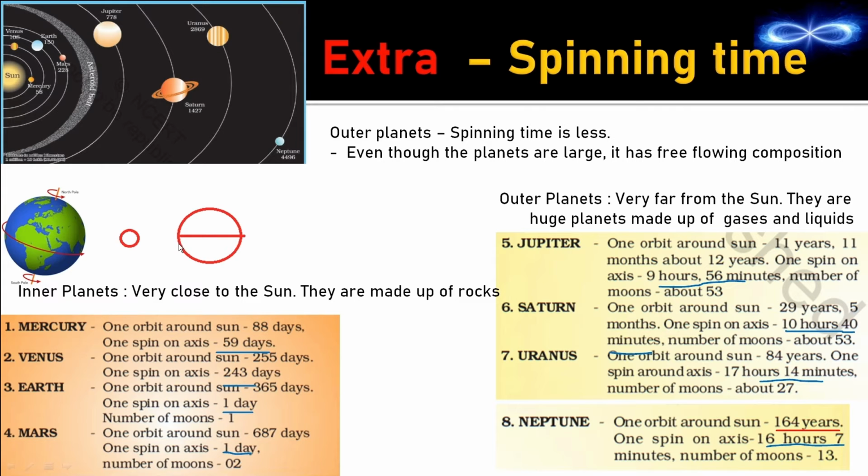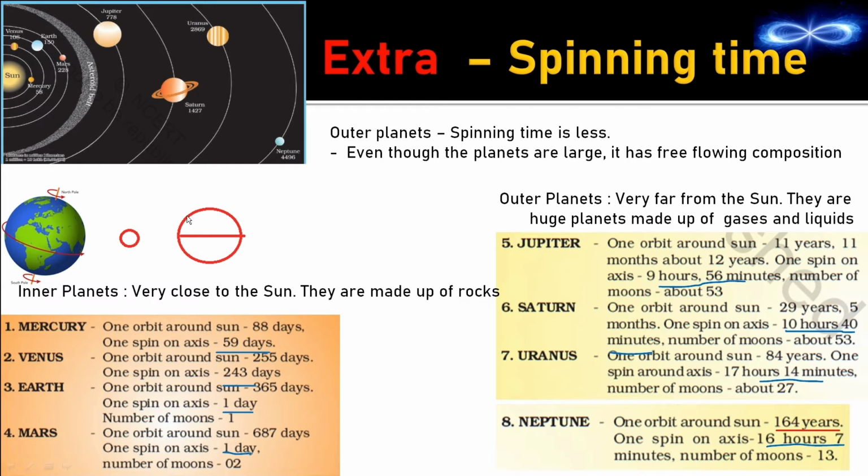Now let's come back to this concept. So this segment will have to cover the greatest distance, and this segment, that is the poles, will have to cover the least distance, because this point will have just one molecule, the tip will have just one molecule, and that molecule will have to rotate around itself. That is, the minimum time taken is here.